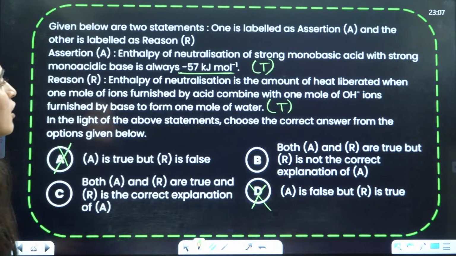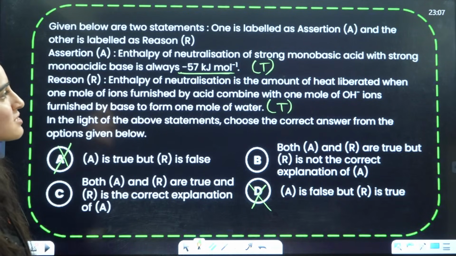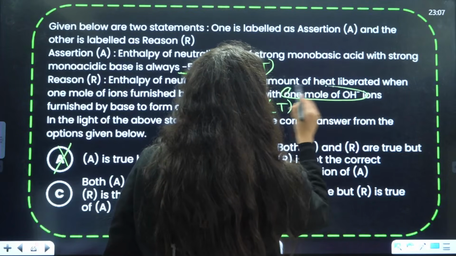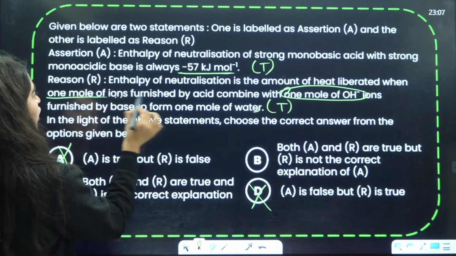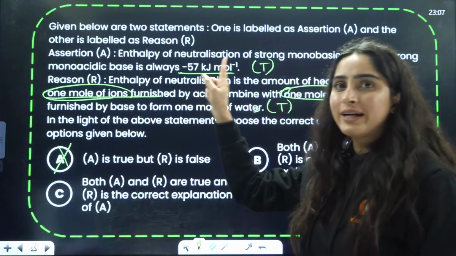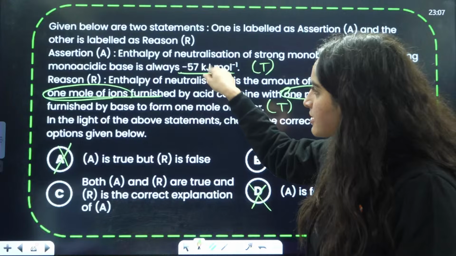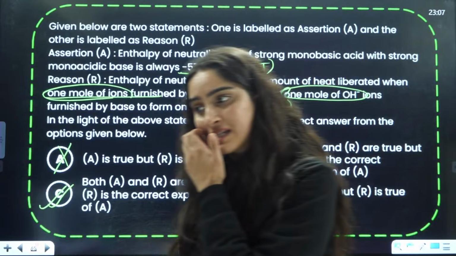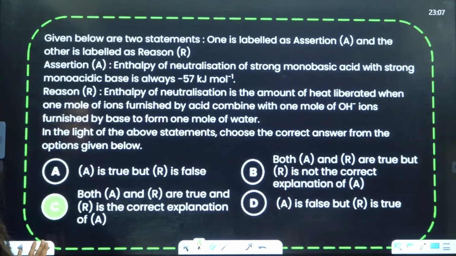So first let us ask why. Why is the enthalpy of neutralization of a strong monobasic and strong monoacidic acid always this? Because 1 mole of OH negative combines with 1 mole of H positive. So when you calculate this enthalpy, we take 1 mole. That is why for monobasic and monoacidic, the answer comes out to be this one. So it is the correct explanation also. So the answer is going to be C.